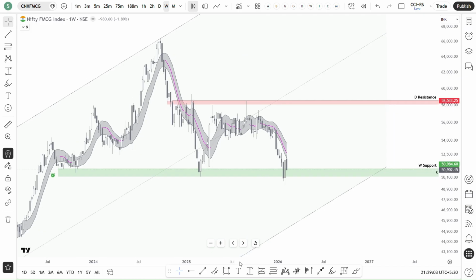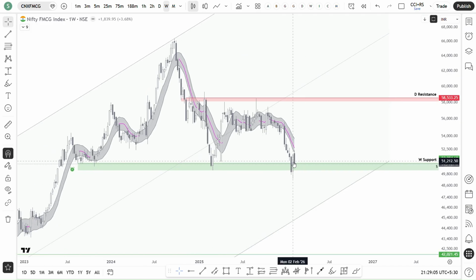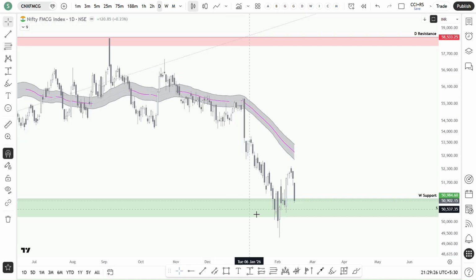I think the price is at the weekly support zone. I found 2 weeks back that it broke down from the previous support, actually the demand zone. Then again, it picked up in the immediate week itself. We need to see whether it is just a bounce from the breakdown or not.